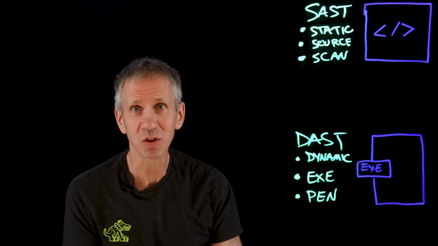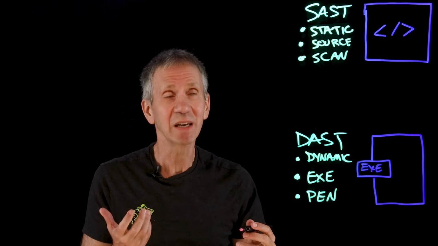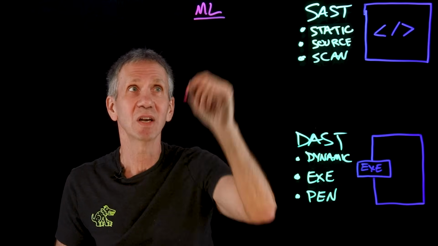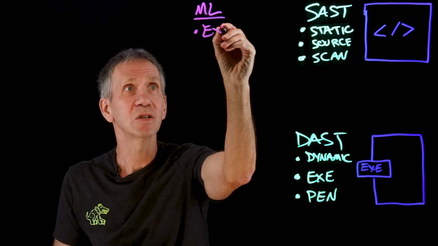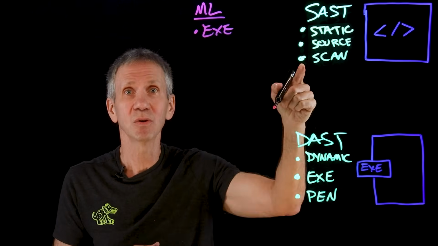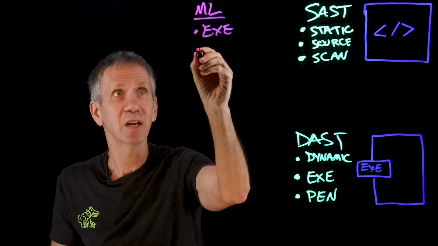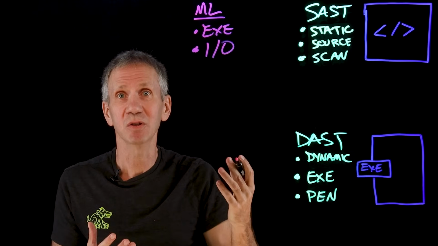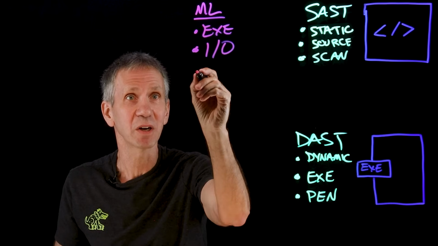Now, what kinds of things might we test for? Well, if we're looking for an ML model, we might in fact look to prohibit certain types of behaviors. We might say, machine learning system, we really don't want this thing to do executables. If there's an executable code that's embedded into this model, we want to prohibit that from happening. We also may want to prohibit input-output operations because we don't intend for this thing to be exfiltrating information from our system.